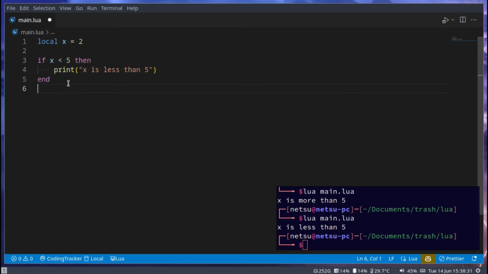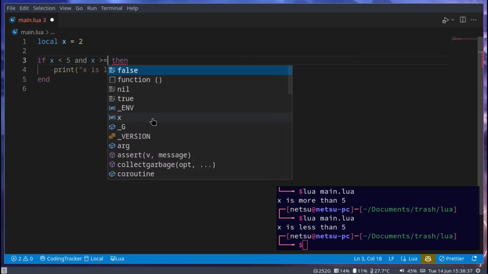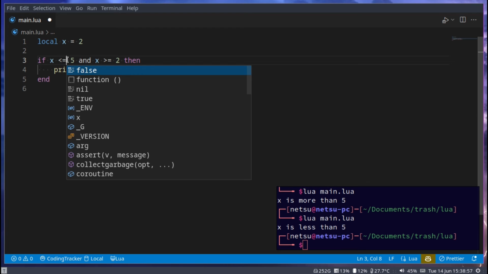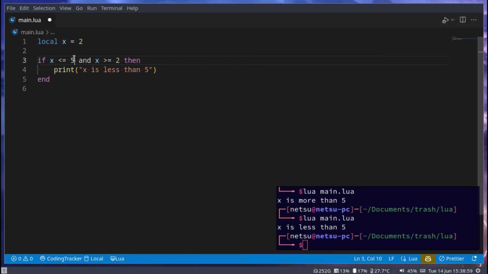For example, if x is less than 5 and x is more or equal to 2, so we're checking if x is more or equal to the number 2. So 2, 3, and up. And this is if x is less than 5. This does not mean including 5. If x is 5, this will be false because this only checks if x is less than 5. If you say less or equal to, then if x is 5, this will be true.